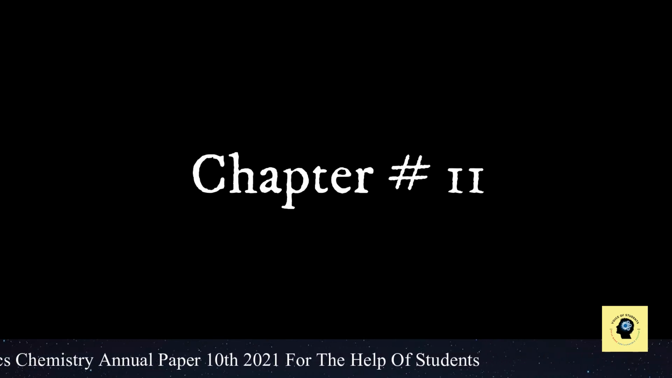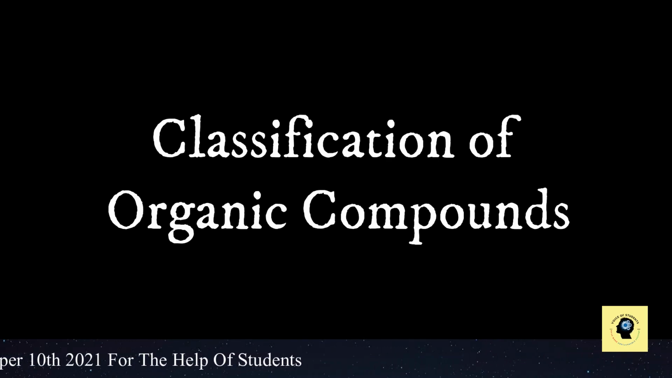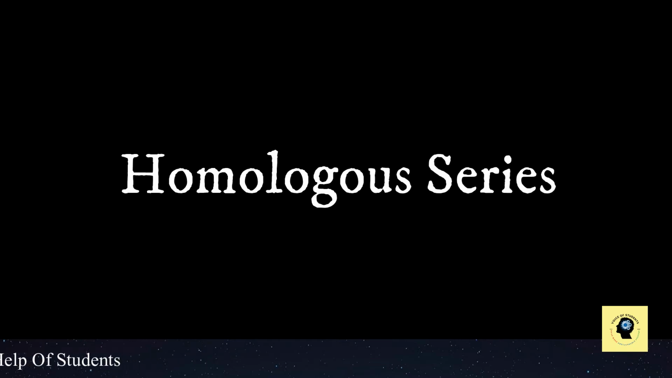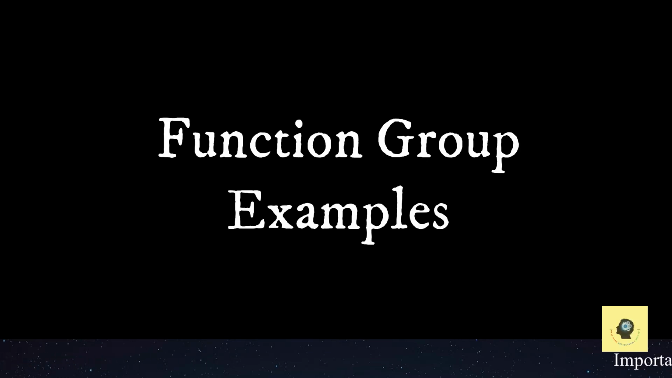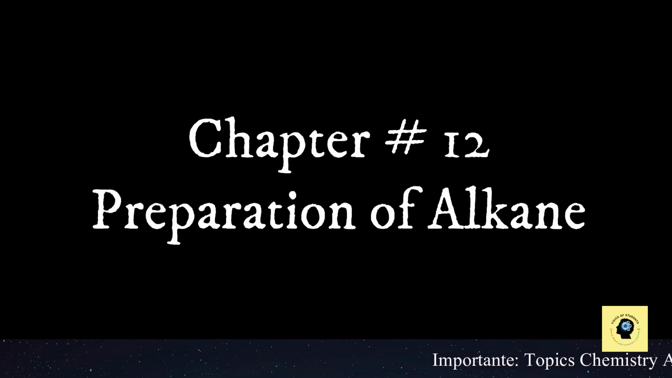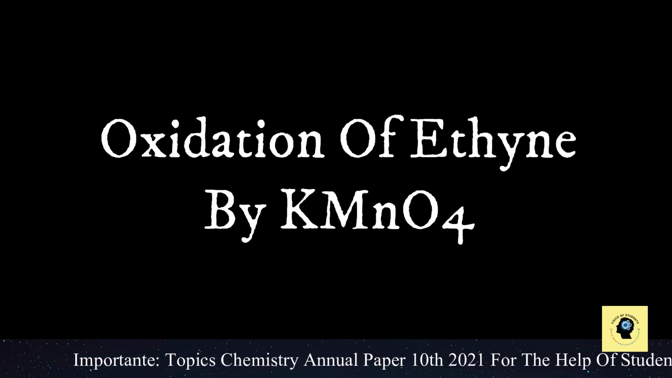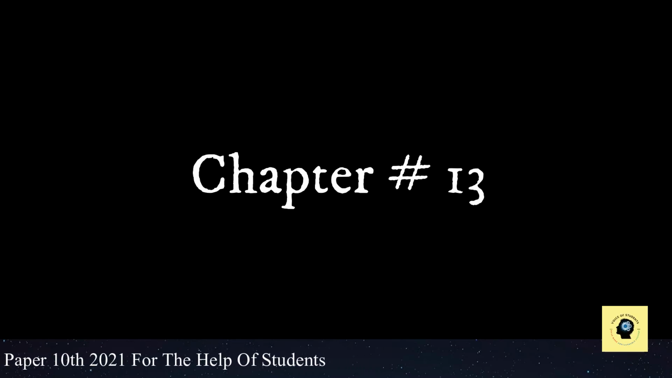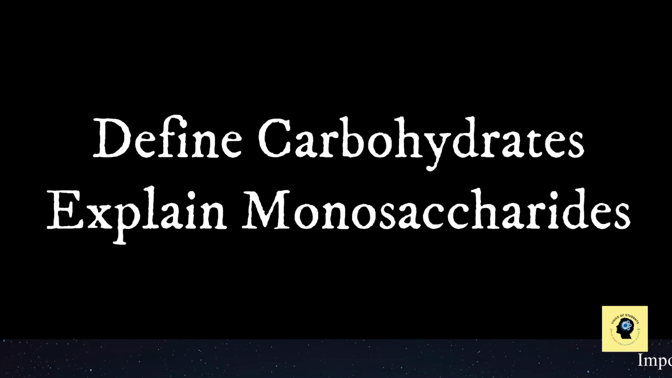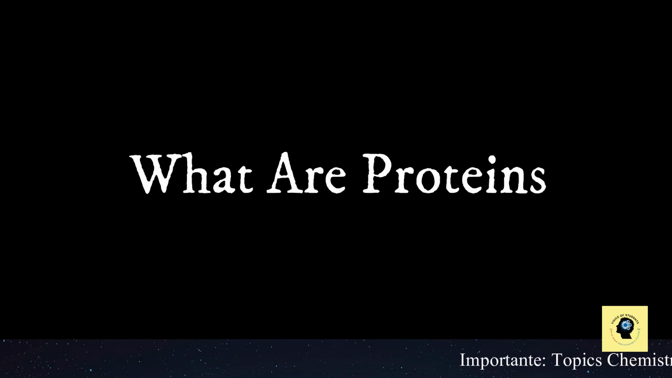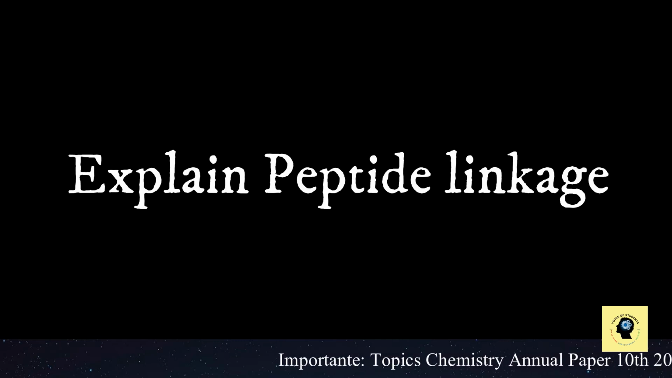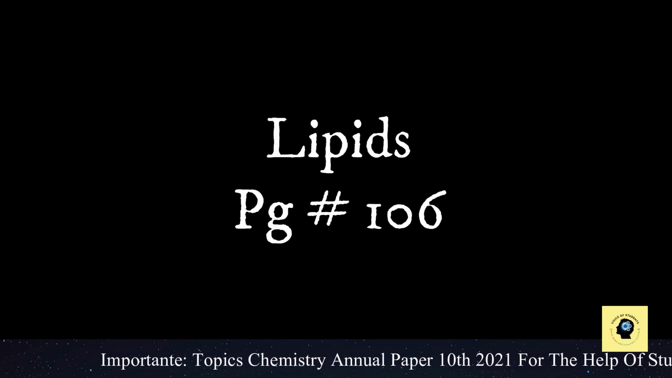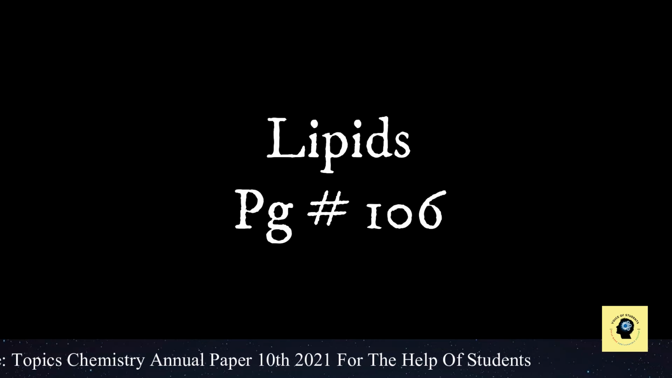And then we have chapter number 11, classification of organic compounds, homologous series, functional group along with examples. Then we have chapter number 12, preparation of alkanes, oxidation of ethyne by KMnO4. In the similar way, we have chapter number 13. In that chapter, we have define carbohydrate, explain monosaccharides, then what are proteins, explain peptide linkage, then lipids are the short question on page number 106.